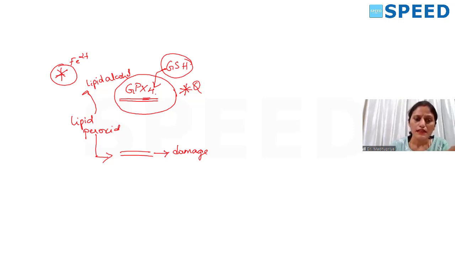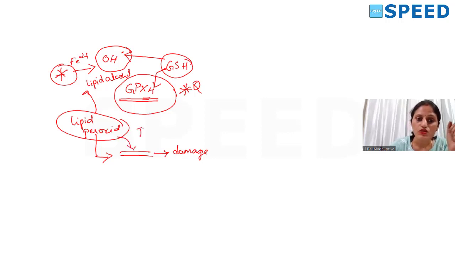Genetically also it can be defective. Otherwise also, when Fenton's reaction is happening in excess in the body, an excess of free radical is produced, and to combat this free radical, GSH is shunted there. So GSH is not able to function as a cofactor for glutathione peroxidase 4. The action of lipid peroxide on the cell membrane is going to increase the damage to the cell membrane. You understood? Whenever Fenton's reaction is in excess, most of the reduced glutathione is going to be shunted out to combat the free radical produced there. So what will happen?